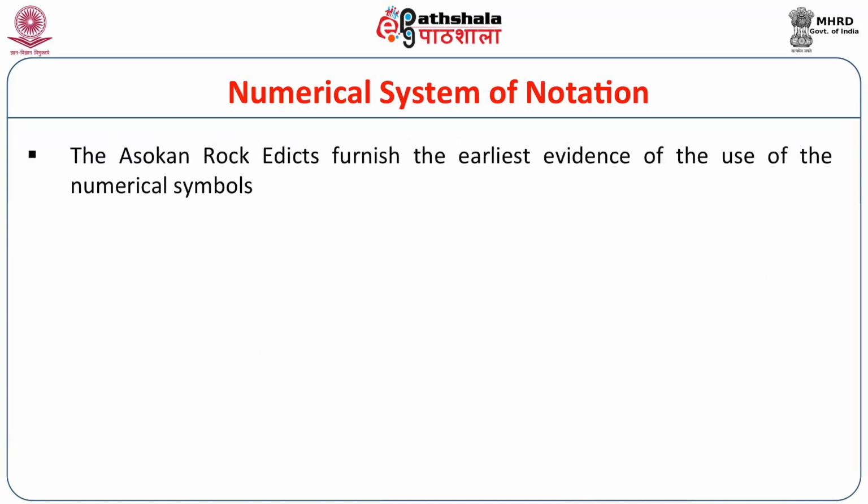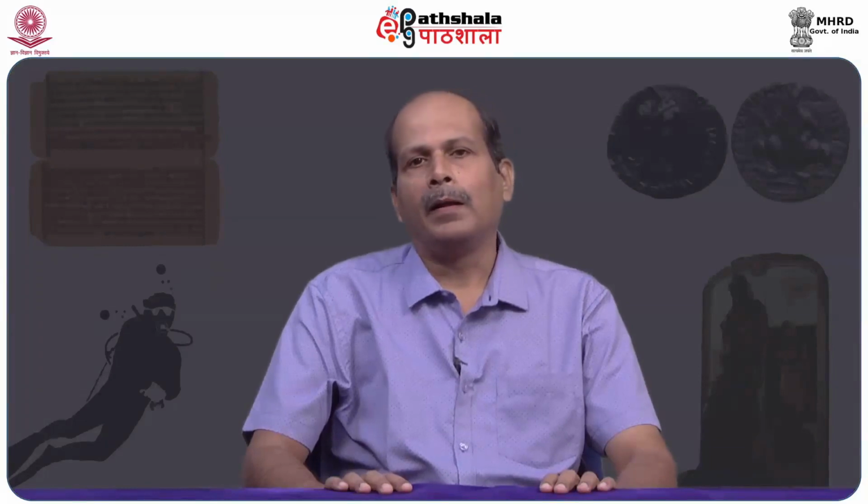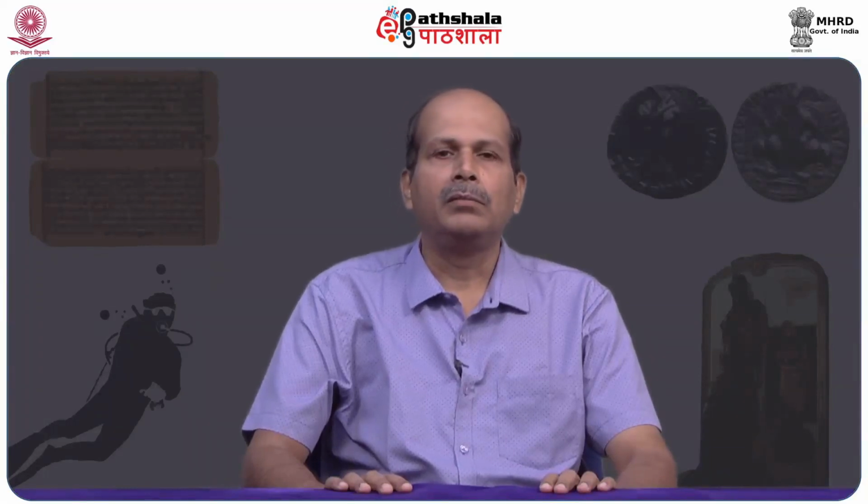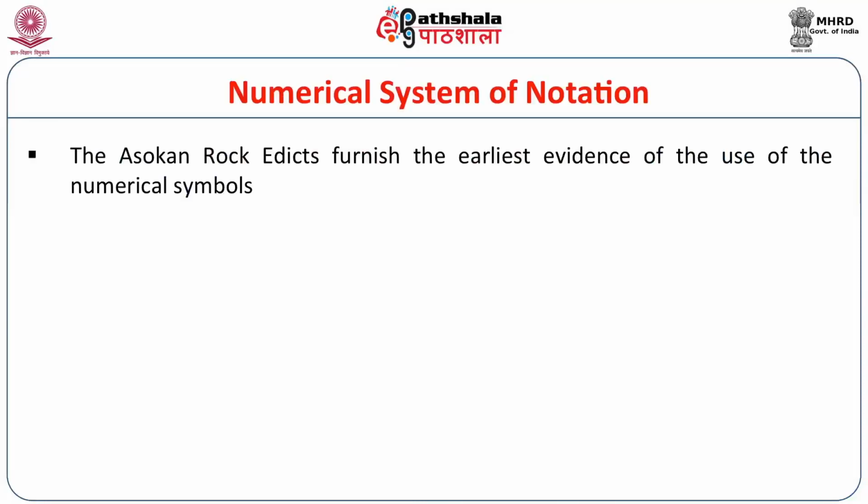The Ashokan rock edicts furnish the earliest evidence of the use of numerical symbols. In the minor rock edicts found from Rampurba, Gurjara, Siddhapur, Erragudi, and at many places, we find the figure 256 mentioned.